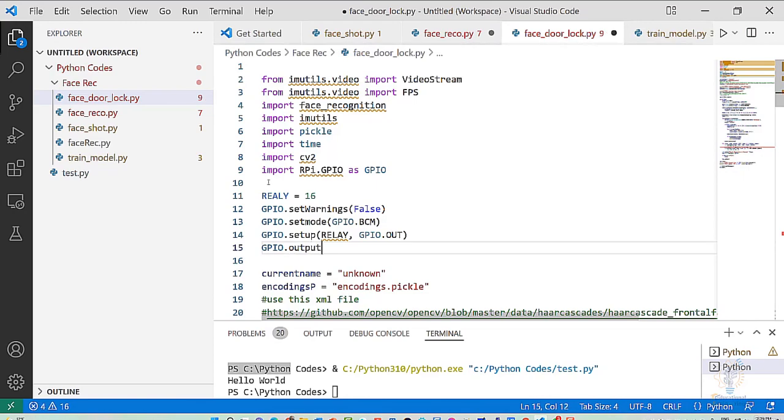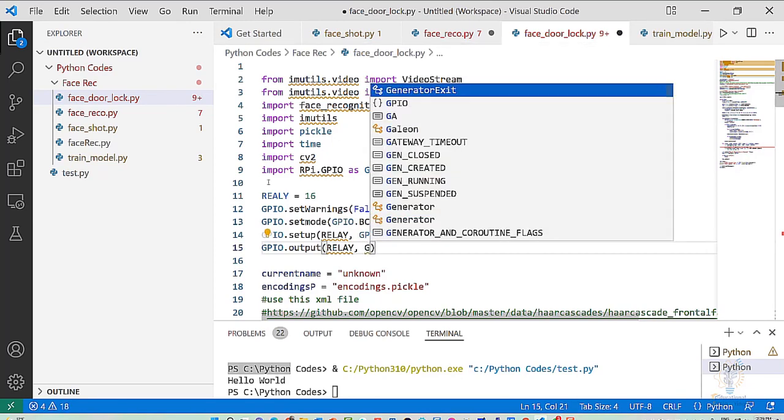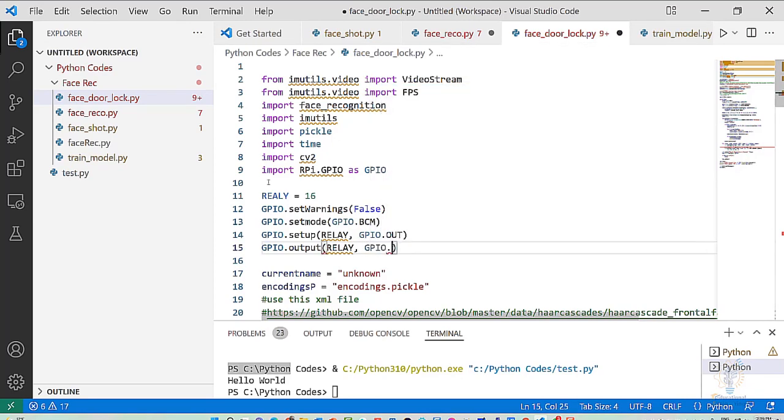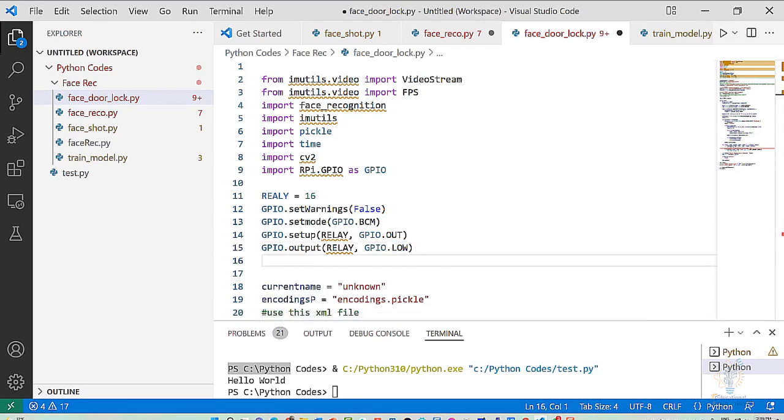So GPIO output relay, GPIO dot low. That's it. Now we imported the input output library. We added the relay pin number. We disabled the warnings. We set the pin mode. We set the specific relay pin as output, and we make it low at the beginning.